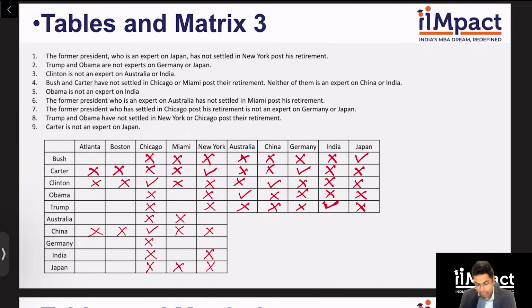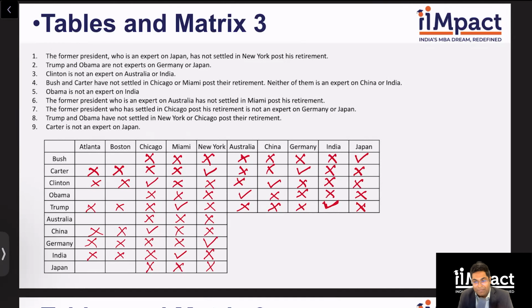And I know Carter is an expert on Germany and is living in New York. So the person in New York is an expert on Germany. So this is taken care of. Therefore, leaving Miami and India to be the only combination possible over here. So who was India expert? Trump. So Trump has to live in Miami. That's the only possibility that I have. What else can I know? Australia is Obama. And Obama can be Atlanta and Boston. Atlanta and Boston both are open for Australia. So that's it. I think that's all the deductions we can make.